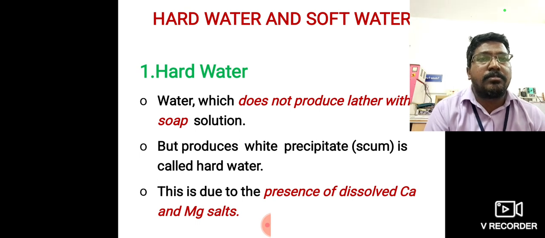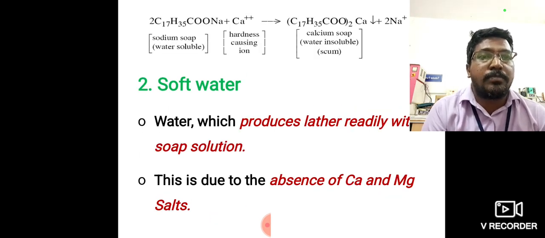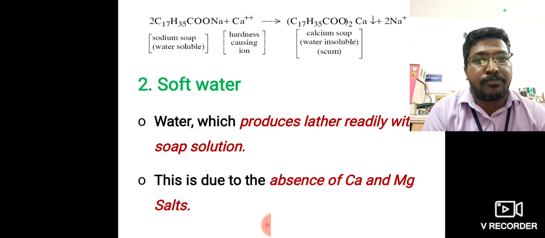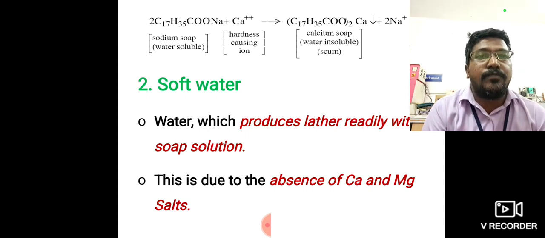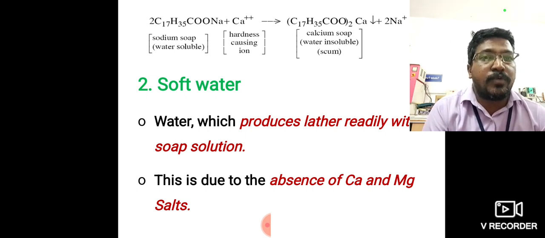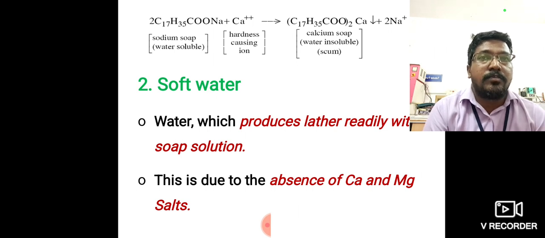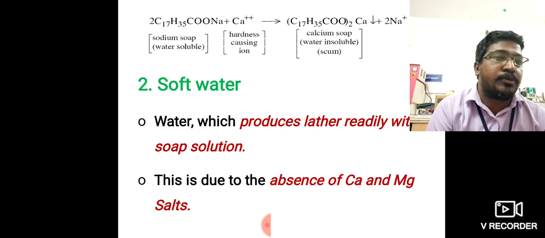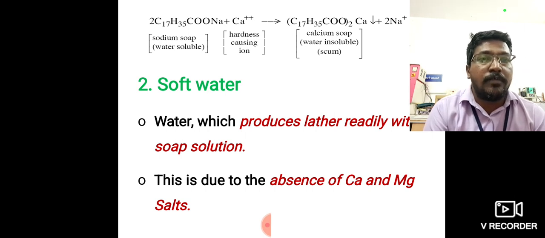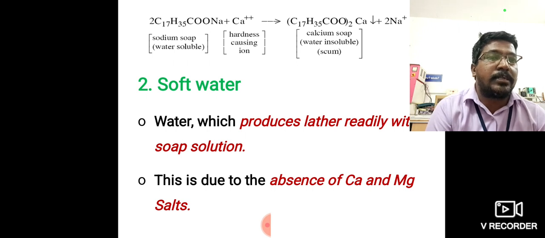So this is hard water. Second one, soft water. Soft water produces lather with soap solution. Soft water does not contain calcium and magnesium salts. So hard water, first one, and second one, soft water. Hard water does not produce lather with soap solution. Soft water produces lather with soap solution. Hard water contains calcium and magnesium salts. Soft water does not contain calcium and magnesium salts.